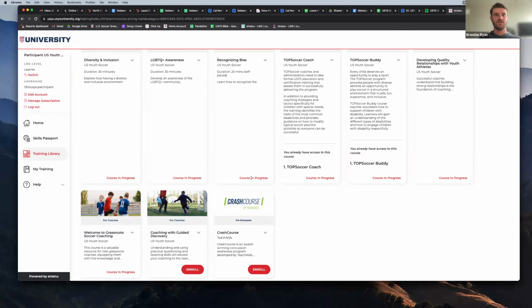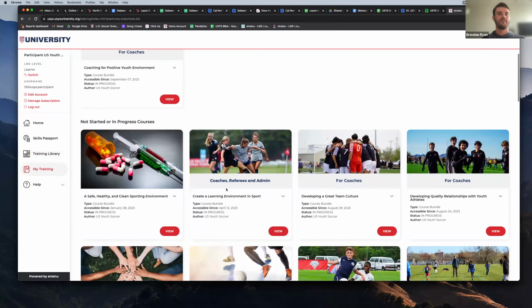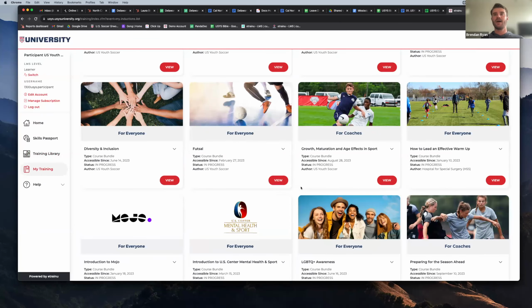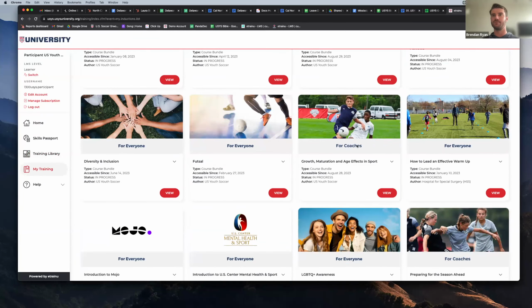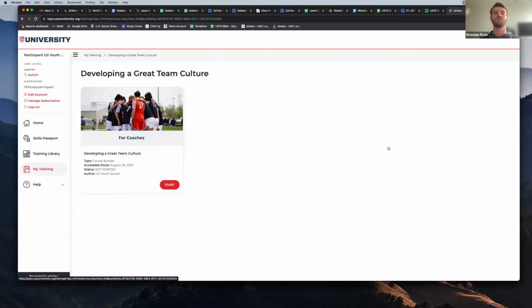And you see where it says course in progress. They will all live under My Training. So once you start a course, everything will live under My Training, and you'll see all of the courses live here. It gives you an idea of who these are for, but obviously you guys can have them take whatever courses they would like. As soon as they get access, they're free to navigate this however they please. So we'll go to this one, developing a great team culture review, and we can start this one.